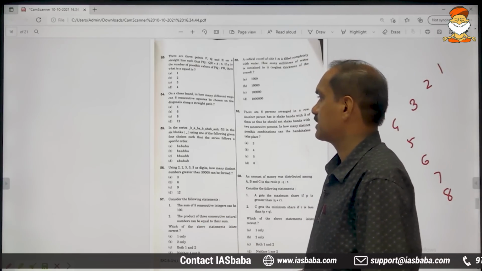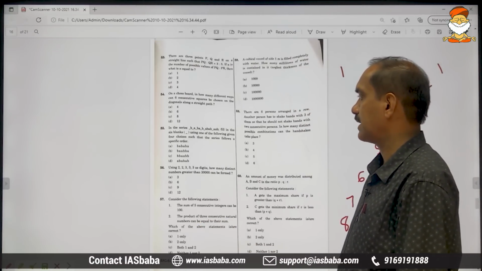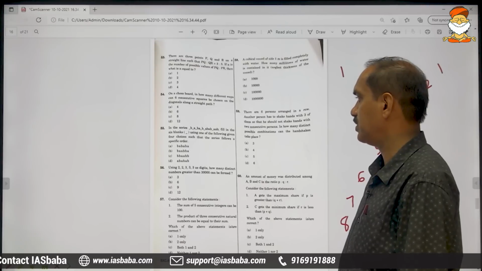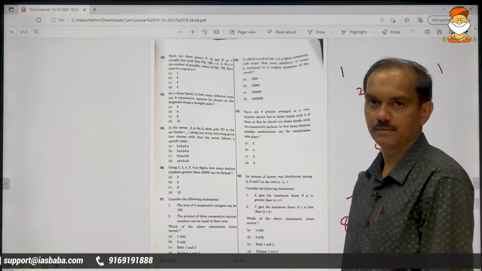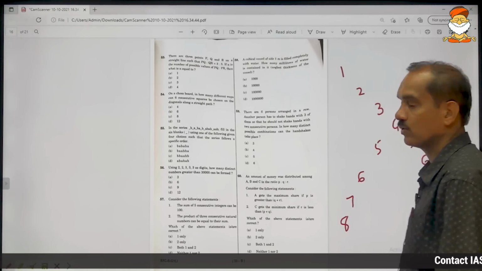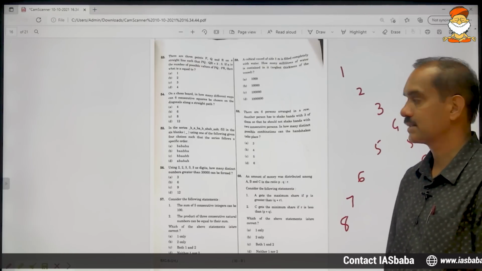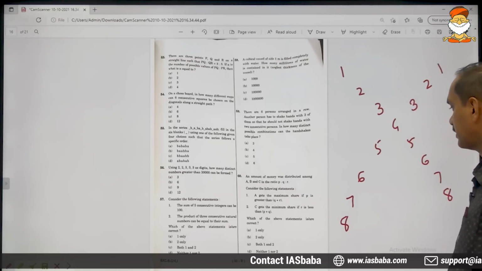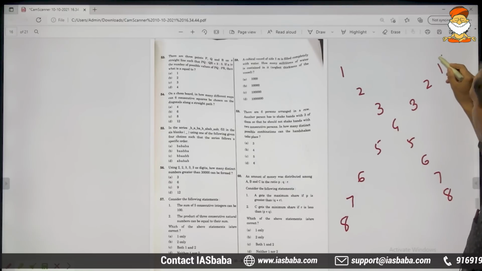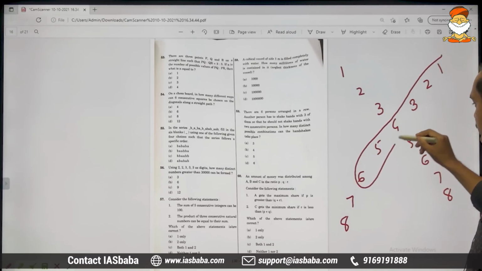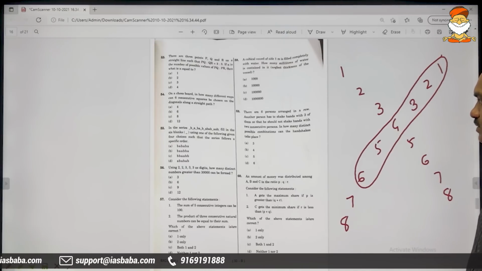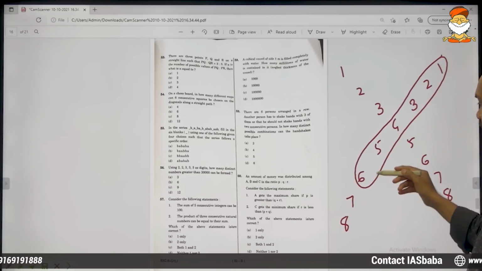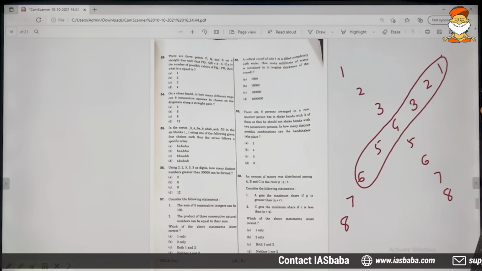Fifty-fourth problem: on a chessboard, in how many different ways can 6 consecutive squares be chosen on the diagonals along a straight path? Diagonally, we will have to choose 6. In how many ways can that be done? See here, these 6 are of course on a straight line. We can select these 6 squares. Consecutive, of course they are consecutive and they are diagonal.